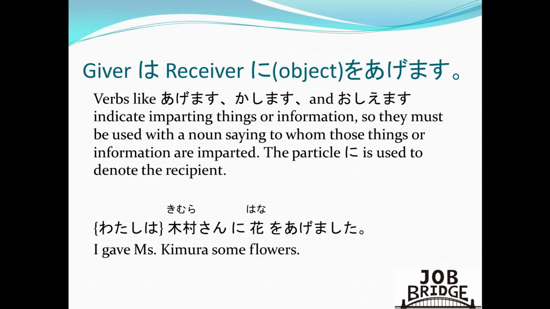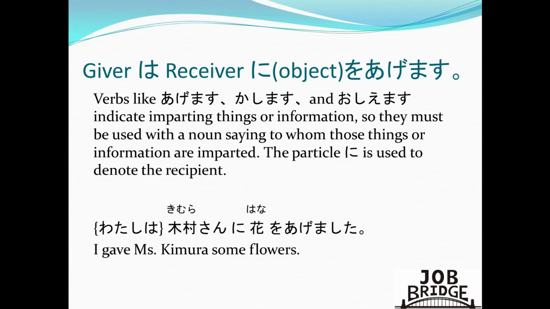Note that watashi, or I, is the giver, so we use the particle wa. And for Kimura-san, it's ni because she is the receiver. Then of course, the object of the verb, which is hana, receives the particle o. And then the verb agemashita, which is the past tense of to give. Wakarimashita minasan? I hope you understand this.